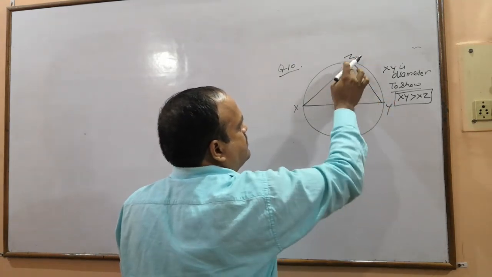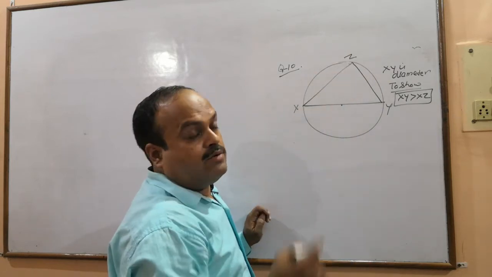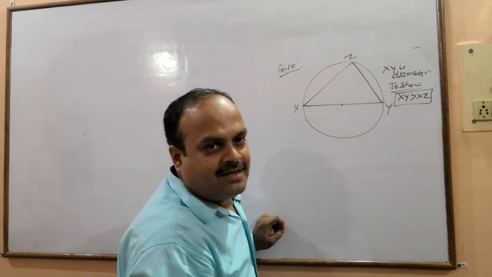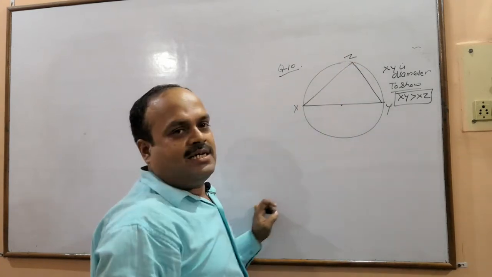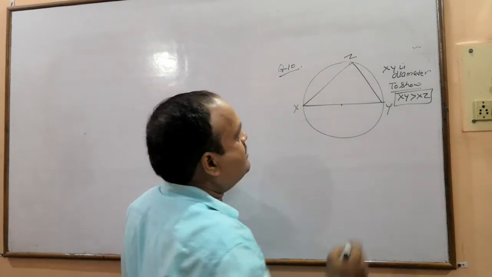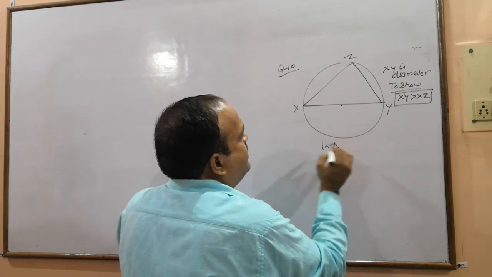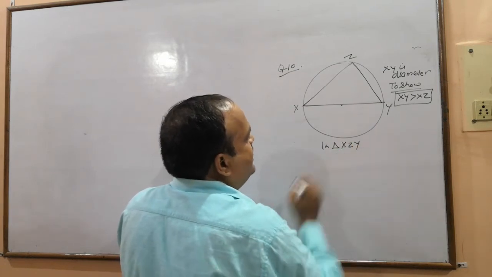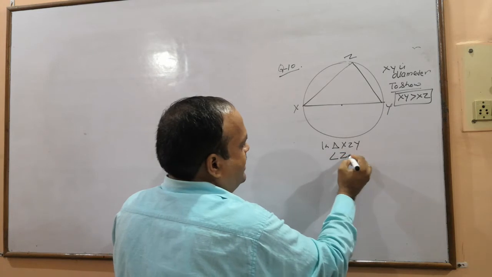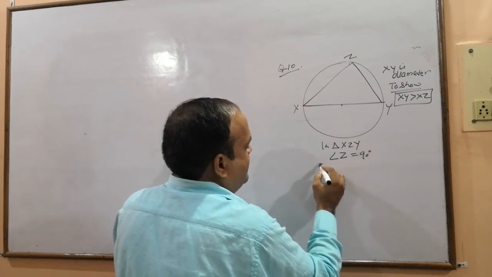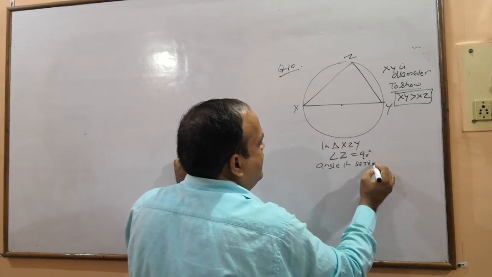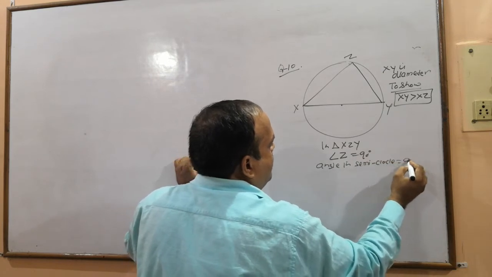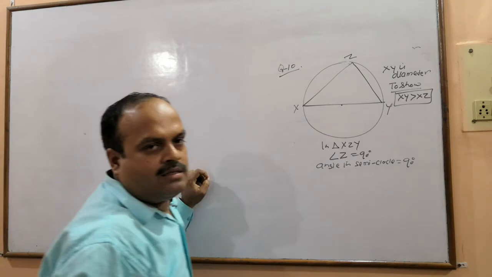Join, and we will be using a property of the circle. What is that? This angle will be 90 degrees. You might have studied in class 8. In triangle XZY, angle Z is equal to 90 degrees. The theorem is angle in semicircle is right angle.